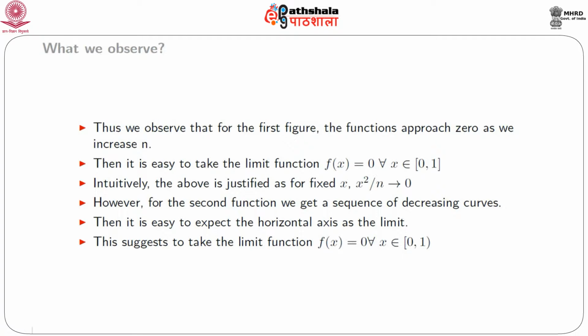Then it is easy to take the limit function, or easy to define the limit function f(x) equal to 0 for x belonging to [0, 1], and intuitively the above can be justified as for fixed x, x² by n tends to 0 as n tends to infinity. However, for the second function, we get a sequence of decreasing curves. It is easy to expect the horizontal axis as a limit, and this suggests to take the limit function again as f(x) equal to 0 for x belonging to [0, 1].